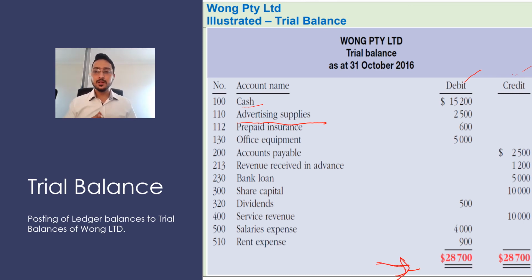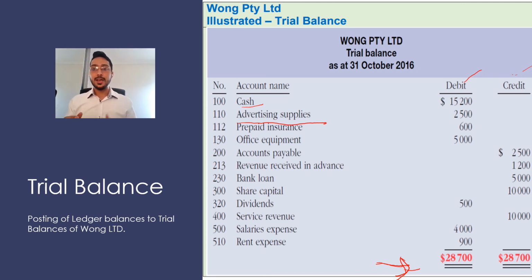And sometimes what happens is there will be some transactions which will be missing, which makes an error in the financial statement or trial balance. Then we have to make adjusting entries to correct the trial balance, and we'll go with the further process, and we'll make the adjusted trial balance, which will include all the transactions of the trial balance and the adjusting entries which were making an error.